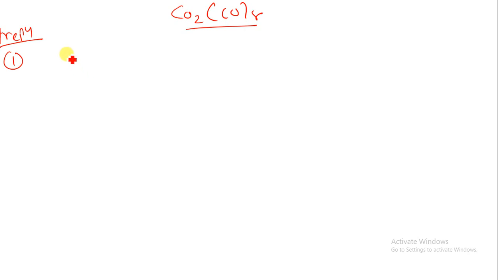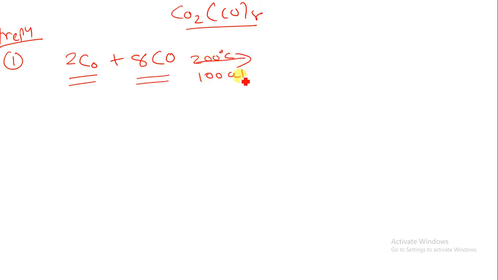Suppose we have two cobalt atoms, and I react them with carbonyl, that is CO, under 200 degrees Celsius and 100 atmospheric pressure. So I can prepare Co2(CO)8, that is dicobalt octacarbonyl.